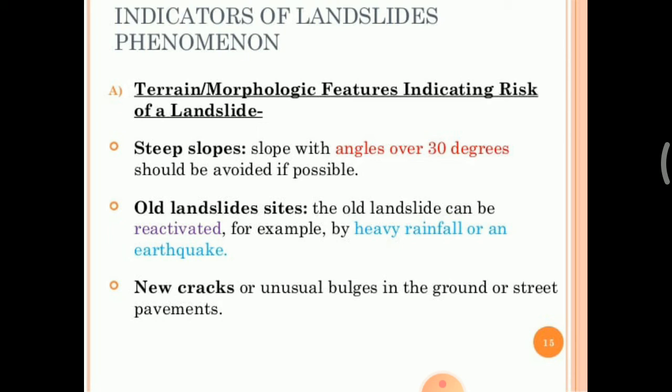Then all old landslide sites: an old landslide can be reactivated, for example, by heavy rainfall or by earthquake. So we must know the topography and old landslide records before constructing any building, bridge, or road on that site. Also watch for new cracks or unusual bulges in the ground or street pavements.